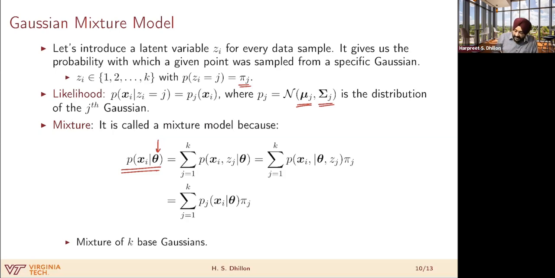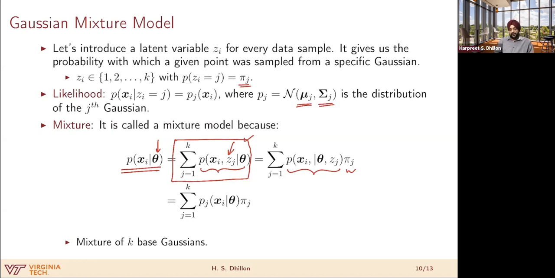Now you can write this equivalently as this expression, where what I did is I just used the total probability theorem, right? I introduced this Zj here, and then just marginalized over that. And then I can write this also equivalently. This is a joint probability now. I can just write this as conditional times marginal, right?